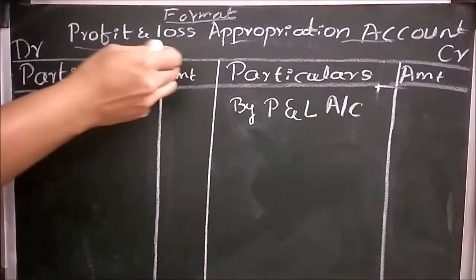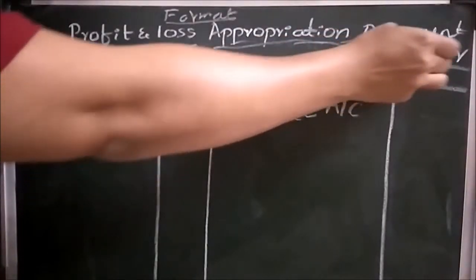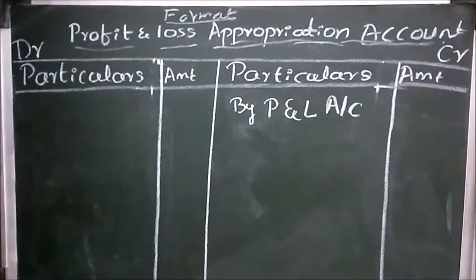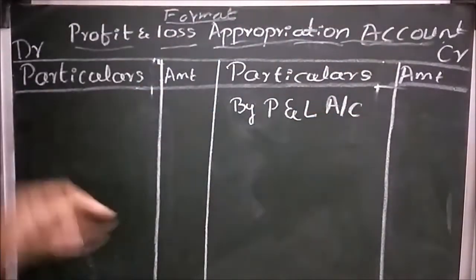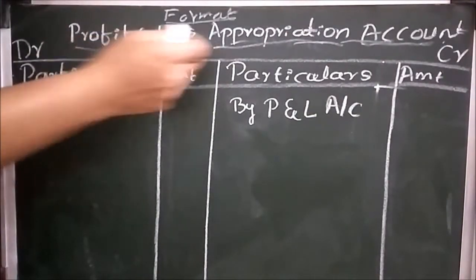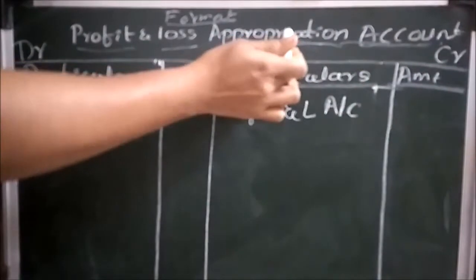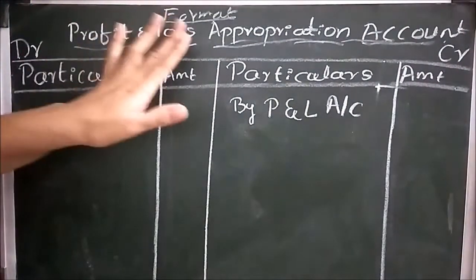This account is done only for partners. Last year in 11th standard, we studied the manufacturing account, trading account and P&L account. Then comes the profit and loss appropriation account, which is made only for partners. It will help in distributing profit and loss.